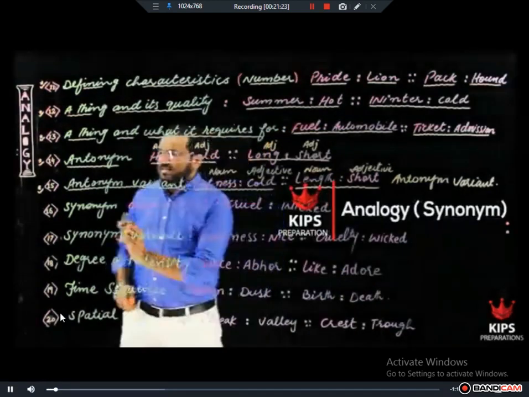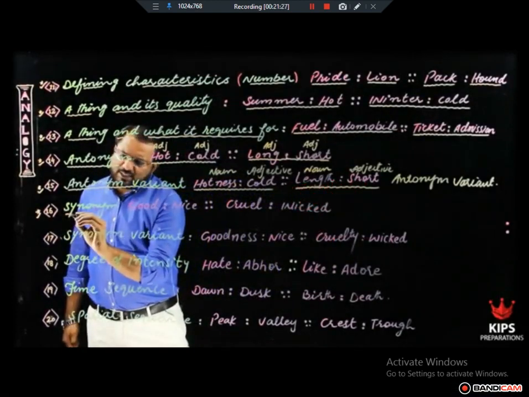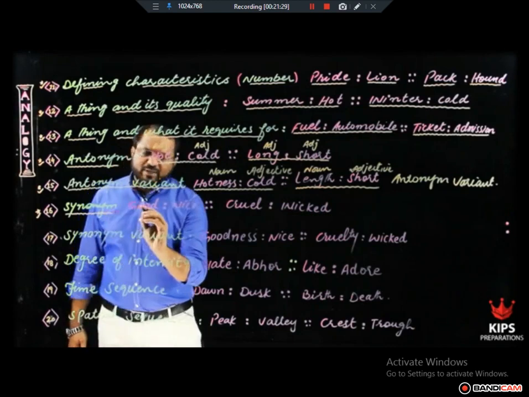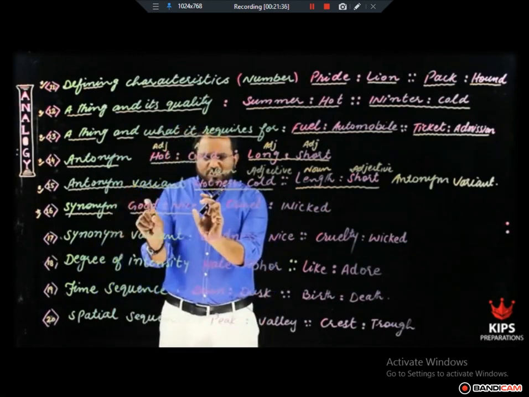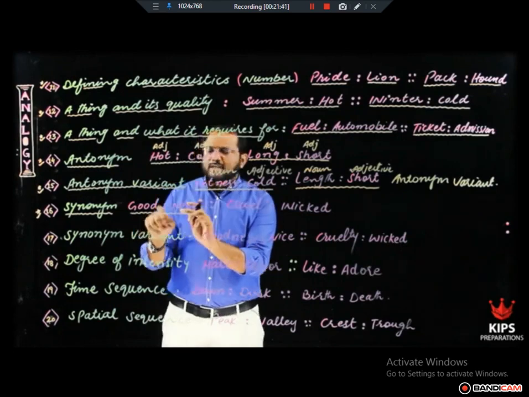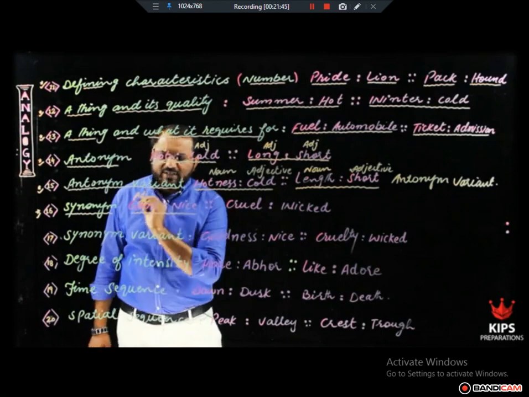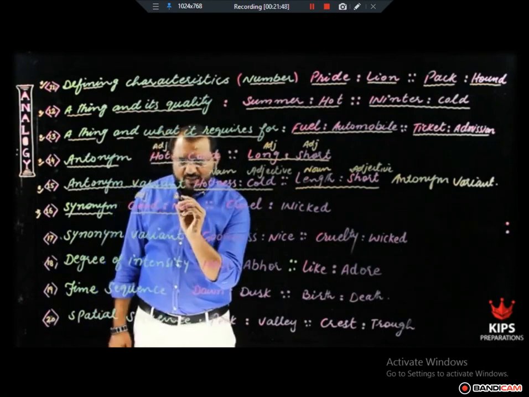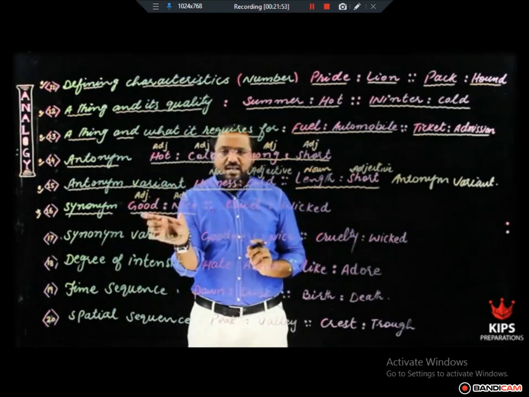The main topic is synonyms. Synonyms, as you know, are two words same in meaning. For example, good and nice are same in meaning. One thing about synonyms, meaning should be the same. At the same time, both the words should belong to the same parts of speech. For example, good is an adjective. All right? Nice is also an adjective. So two words, same in meaning and same in parts of speech, are called synonyms.